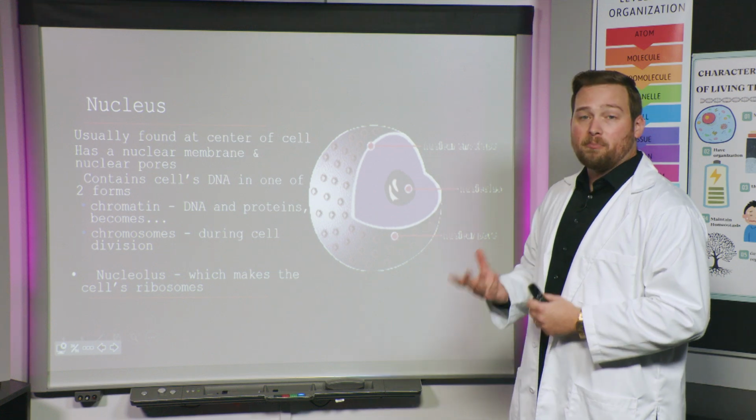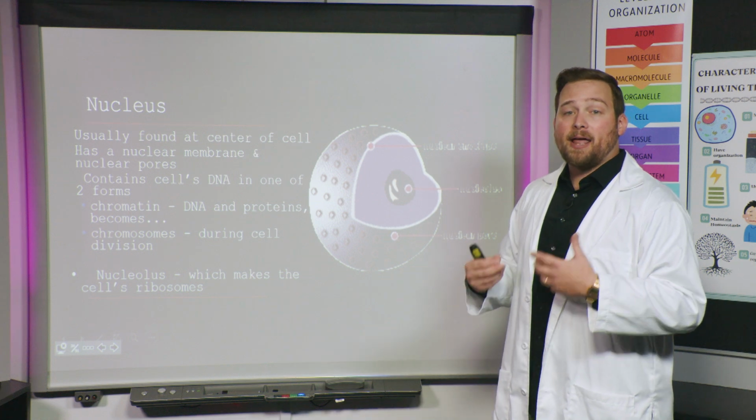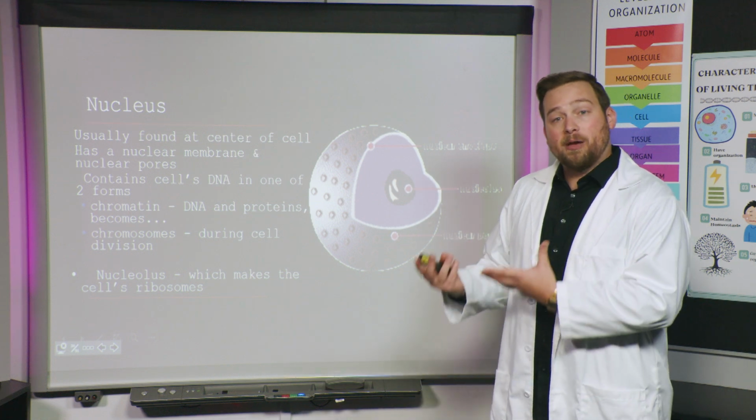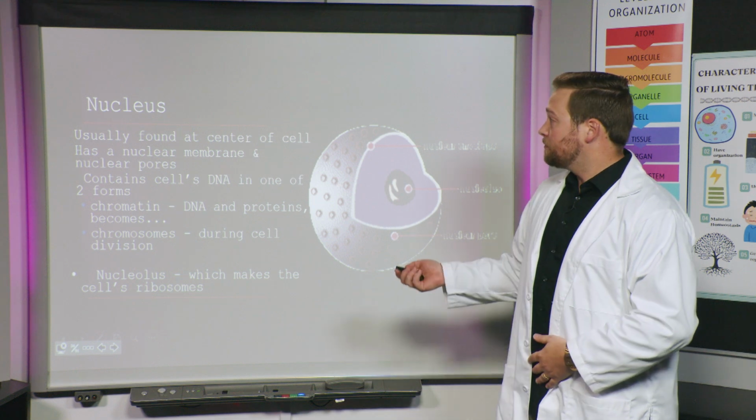And then in the very middle of the nucleus, this whole thing is the nucleus, but right there in the middle, you'll see that kind of dark circle. That's called the nucleolus, and that's where the ribosomes are made. And it's really important because ribosomes make proteins, and the majority of your body is made out of protein, okay?